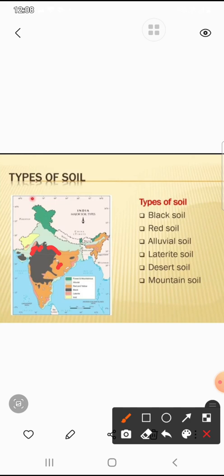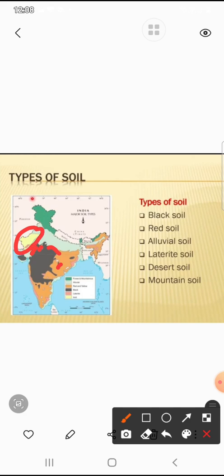Next is desert soil. This type of soil is light brown in color. It is mainly found in the desert area of Rajasthan and Gujarat, which receives very low rainfall. Desert soil is generally not fertile. However, it is suited for growing crops such as millets, wheat, maize, pulses and barley. And this is the area where we find desert soil.